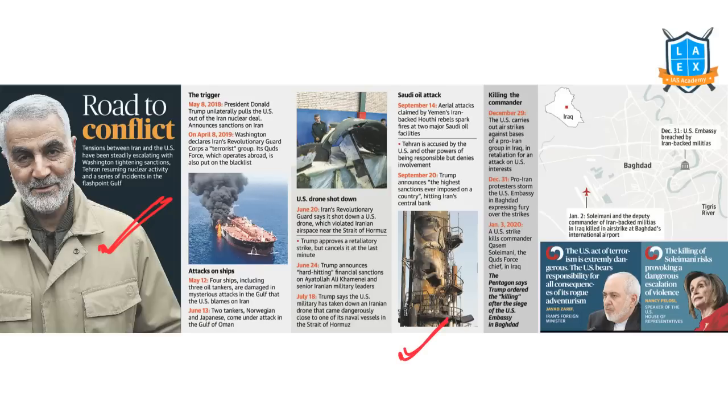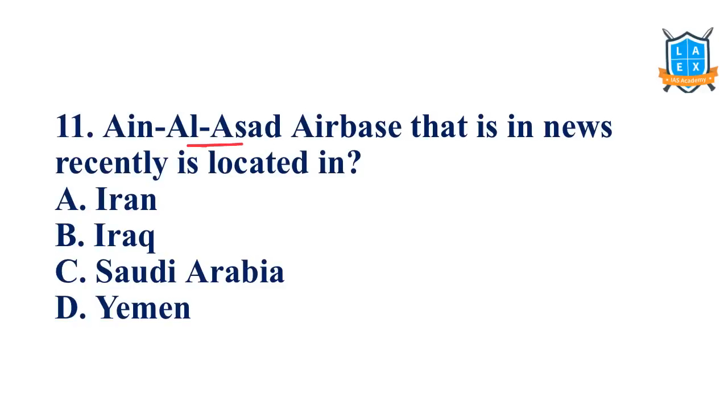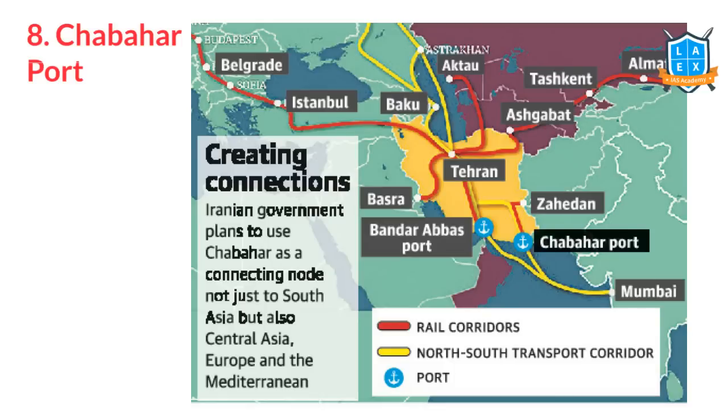After this, Aramco is a company in Saudi Arabia. There was an attack on this one, and he was near this place, Baghdad, and was killed or assassinated. Ain al-Assad Air Base, very very important. Ain al-Assad base is located in Iraq, which is used by the USA now. So that's why they were able to target him. Now, Ain al-Assad Air Base is located in which country? Iraq.